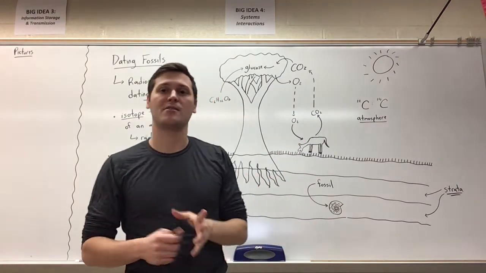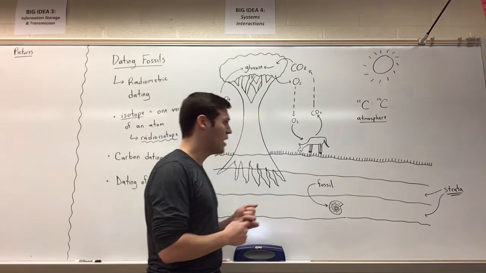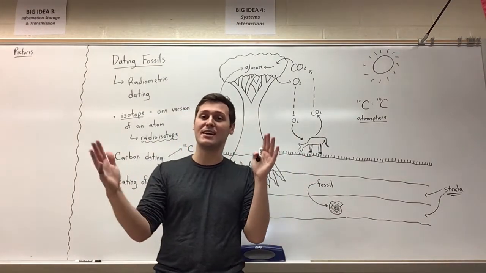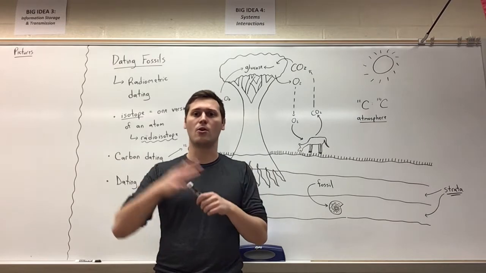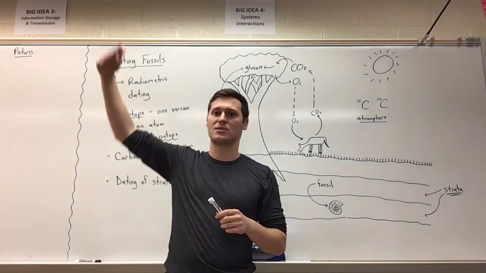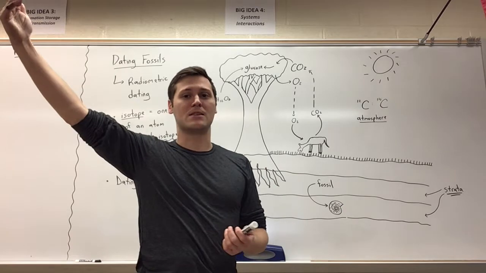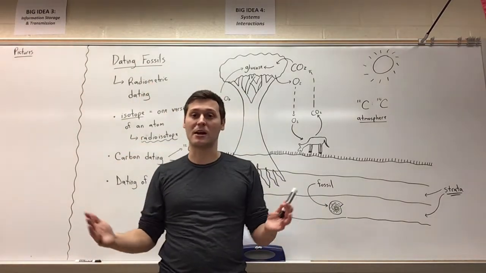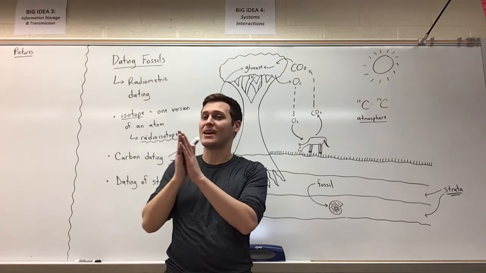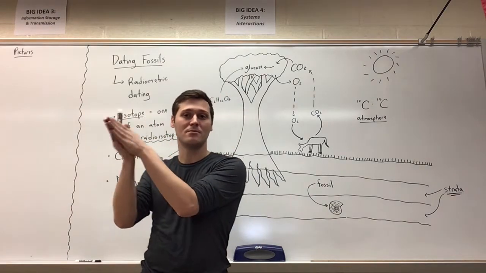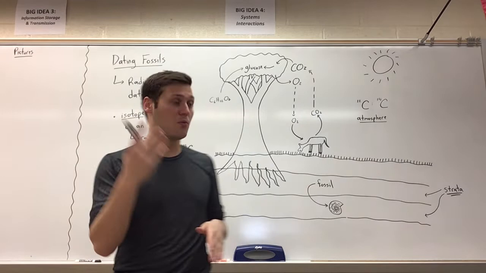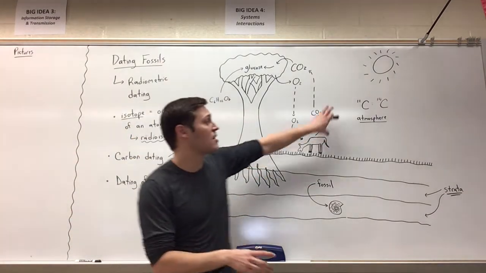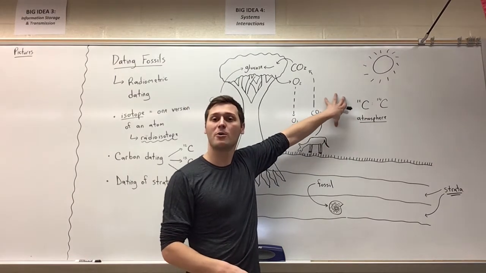We can use that ratio, compare it to the atmospheric ratio, and we can predict how old that fossil is, with certain limitations. Because carbon 14 has a half-life of only 5,000 something years, I believe we can only date back several tens of thousands of years to get accurate data. Beyond that, once all the carbon 14 has disappeared, we can't say for certain when the organism was alive. And that is where other types of dating come into play. So that is carbon dating, a type of radiometric dating.